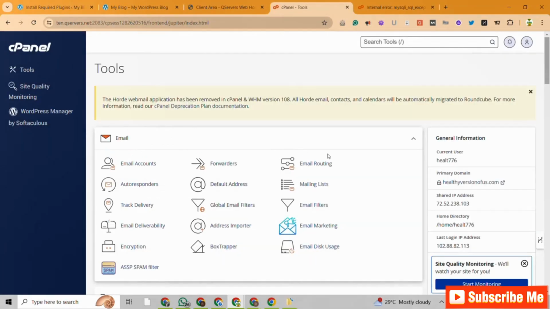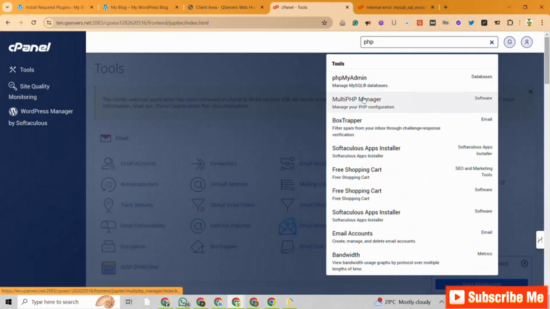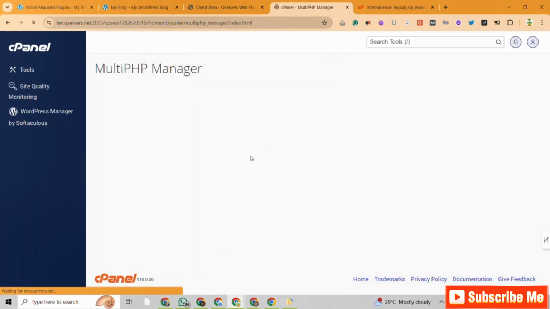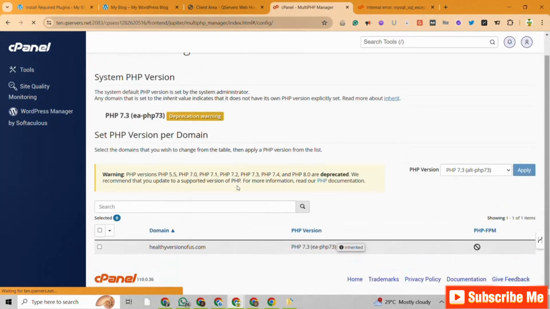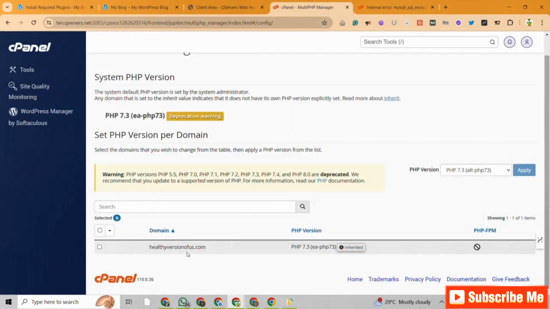If you are using cPanel, you may need to get back to your cPanel section and then search for PHP right here. So let's say multiple PHP manager. Let's see if we can get this right here. Yes, so this is 7.3 and that exactly was what the error told us. It says we are currently on version 7.3.33. We need to upgrade to this version or higher. So let's get to this version here.